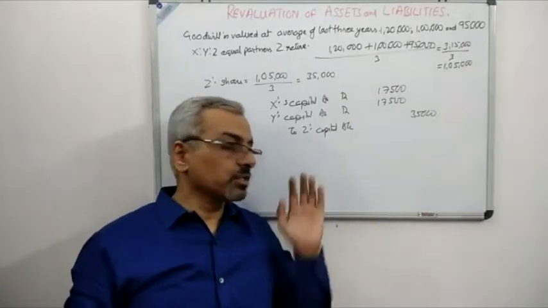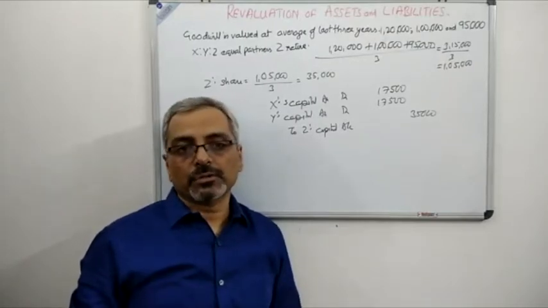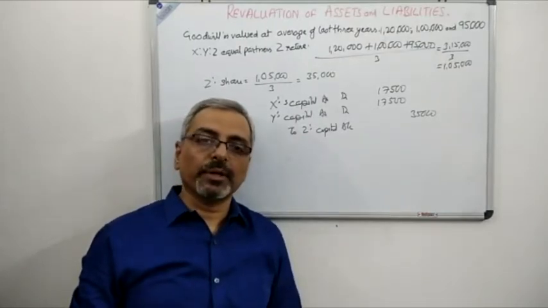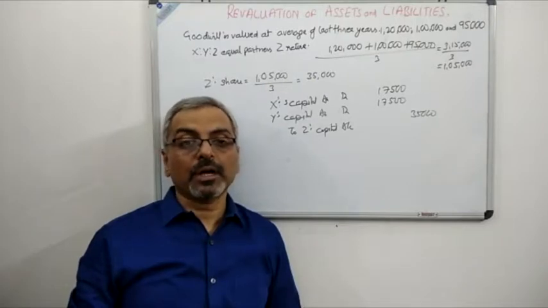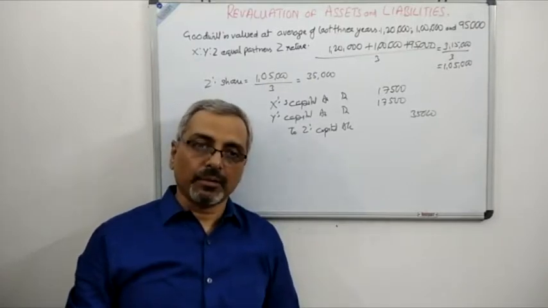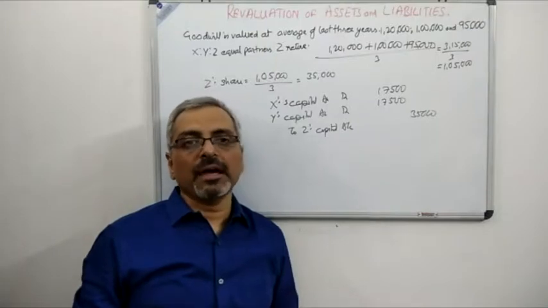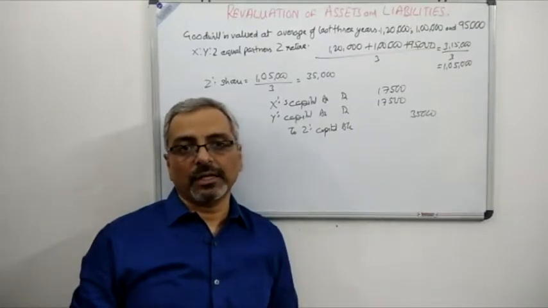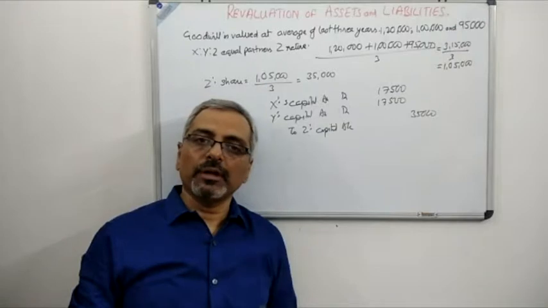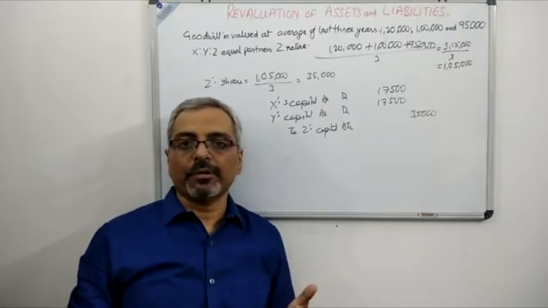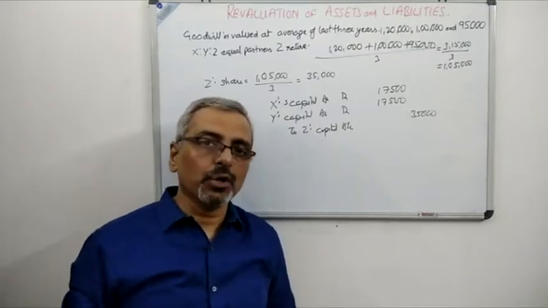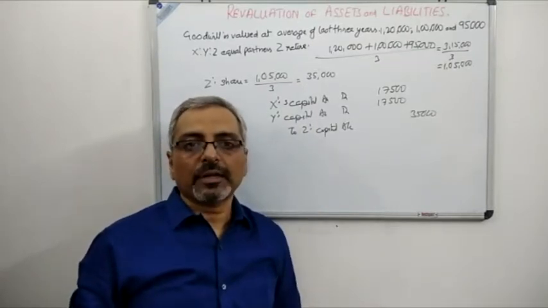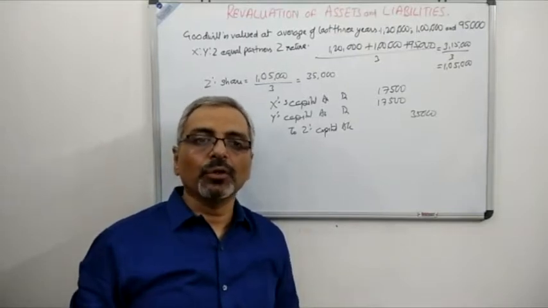After doing this first journal entry, we'll move on to this question, because this question asks us to prepare the journal entries. They have not asked us to prepare the revaluation account. They have asked us to prepare the journal entries, the capital account and the balance sheet after retirement. The process will be absolutely the same as we have done in case of admission. Is it very clear? In the case of admission, if you remember, we also passed journal entries, and we also prepared the capital account and the balance sheet. The only small difference will happen in the capital account, which I will show you when I prepare it. So first, let us concentrate on the journal entries.